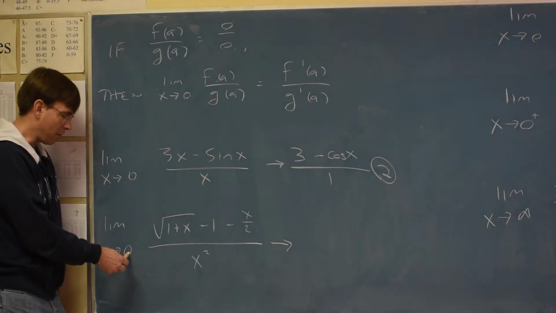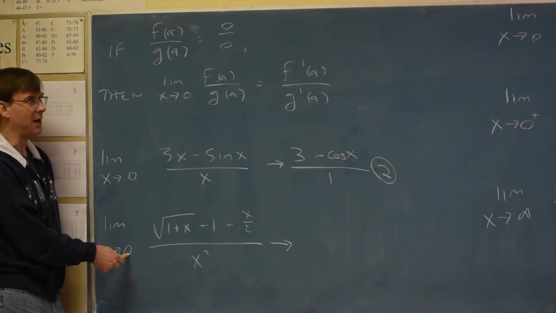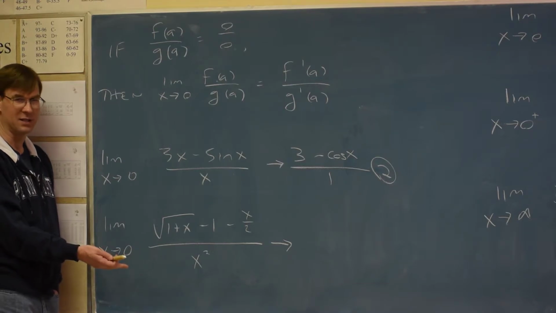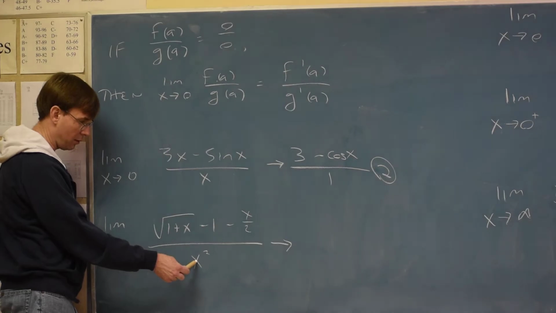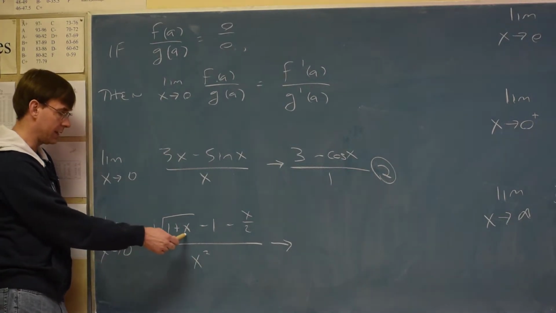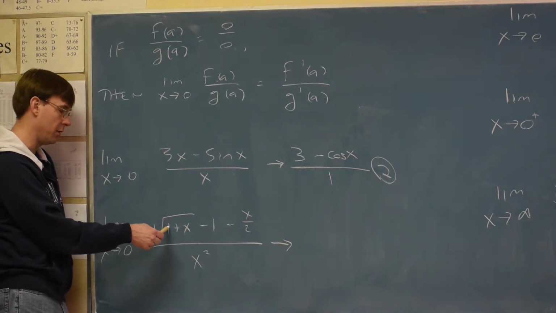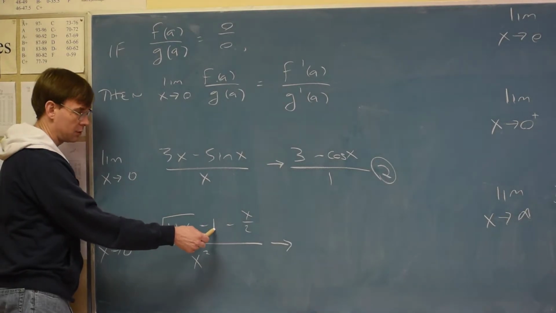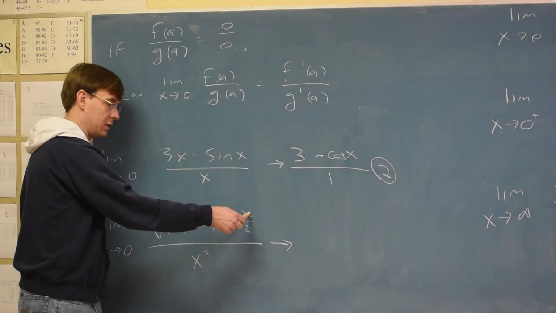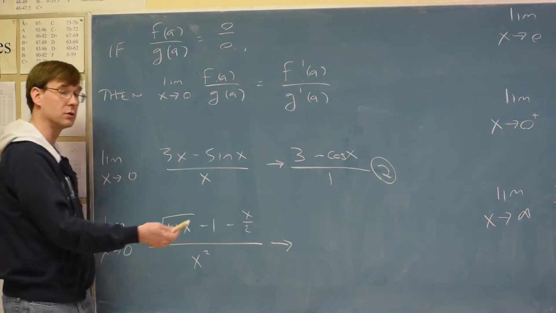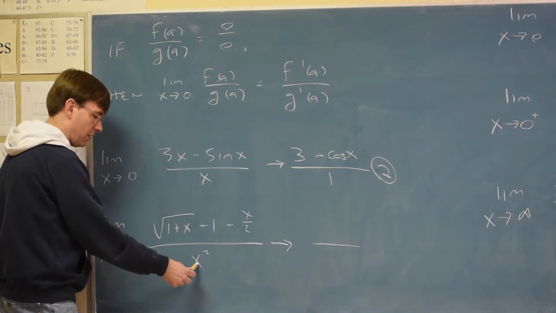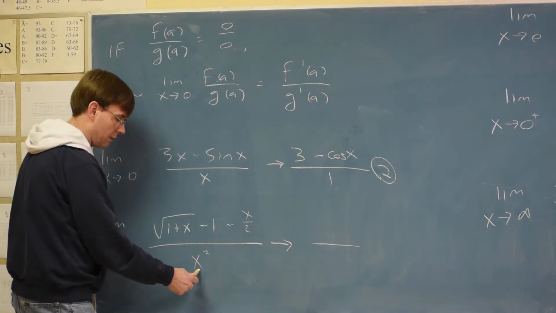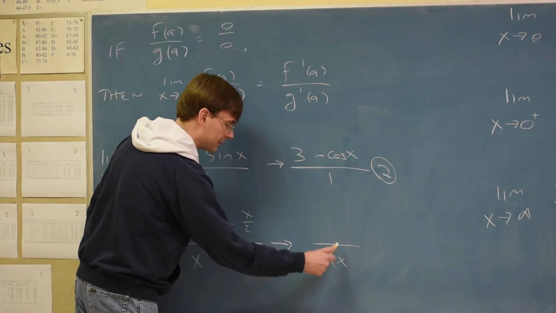Same thing would happen on this one. I'm not going to test these out every time. They're in this homework set because they follow this rule. But if we tried to plug in, we'd have 0 on the bottom. If we plugged in here, 0 plus 1 is 1, rooting 1 is 1, subtracting 1 would be 0. A 0 here makes everything 0, so the rule applies for this. I feel more like doing the derivative on the bottom first. That looks easier. Derivative of the bottom is 2x.